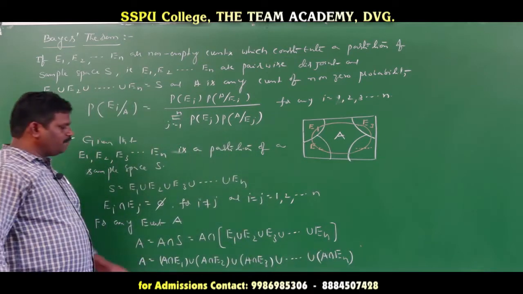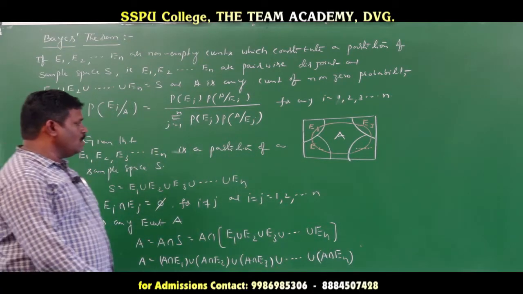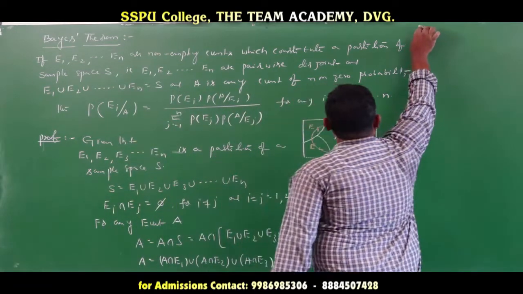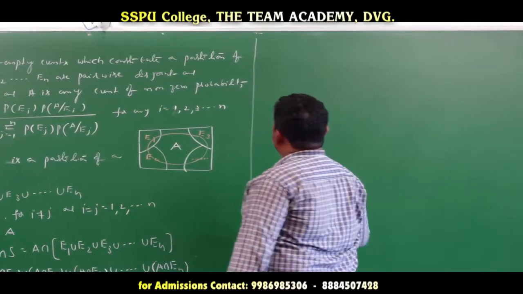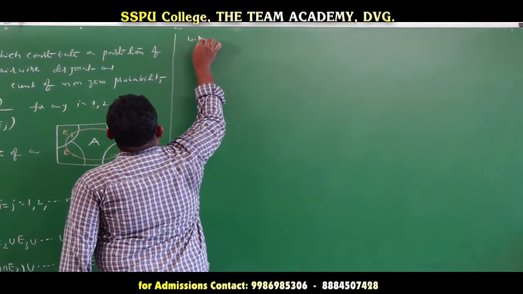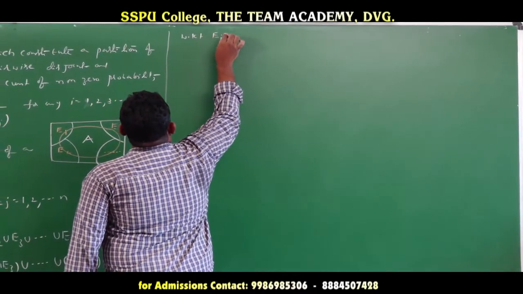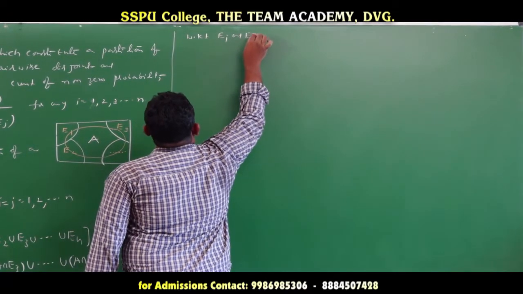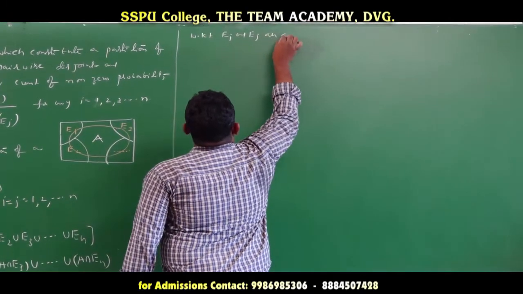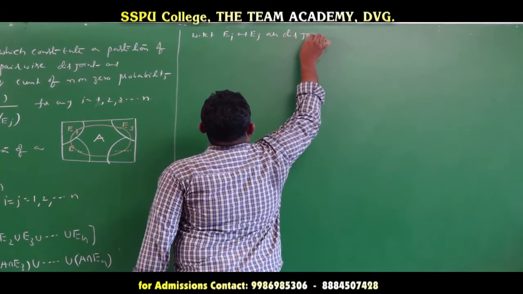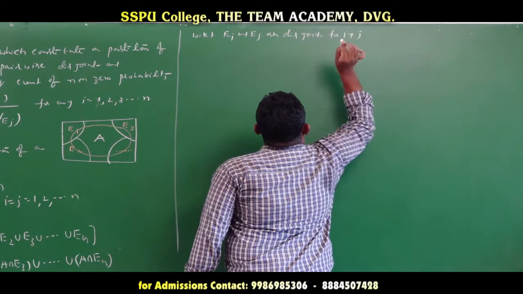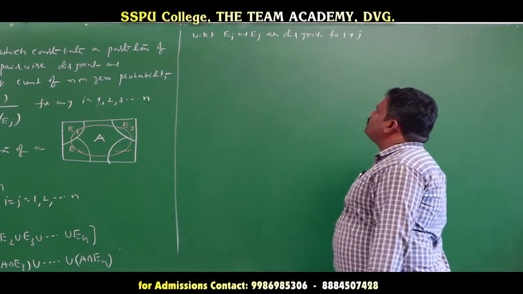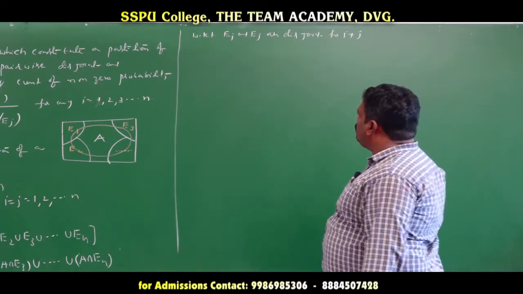Now applying this condition, we write: we know that Ei and Ej are disjoint for i not equal to j.